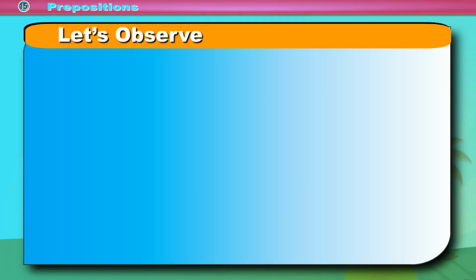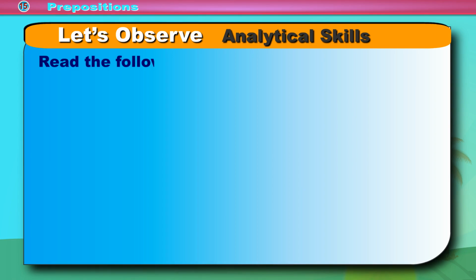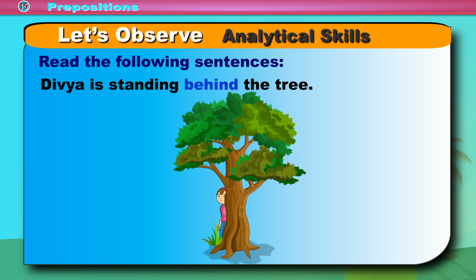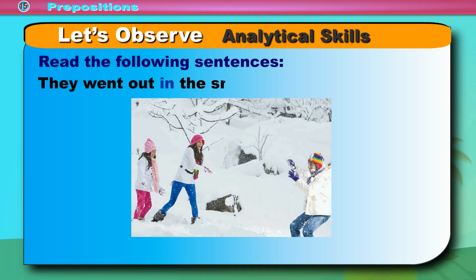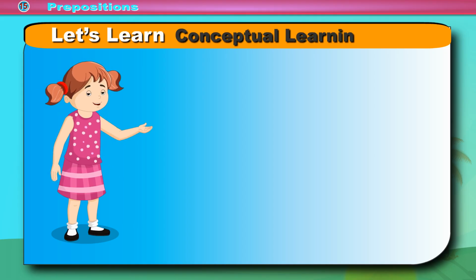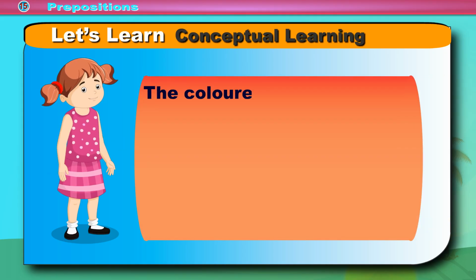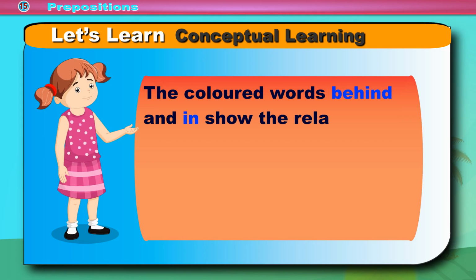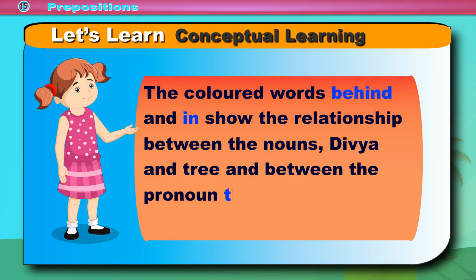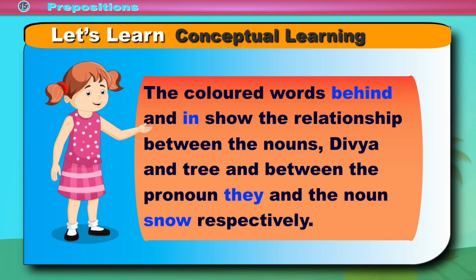Let's observe analytical skills. Read the following sentences. Divya is standing behind the tree. They went out in the snow. What do you observe? Let's learn conceptual learning. The colored words behind and in show the relationship between the nouns Divya and tree and between the pronoun they and the noun snow respectively.